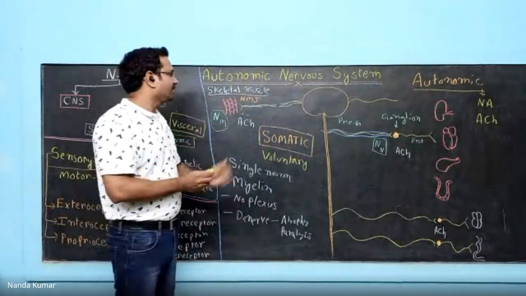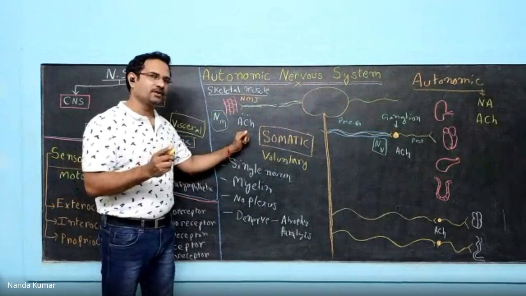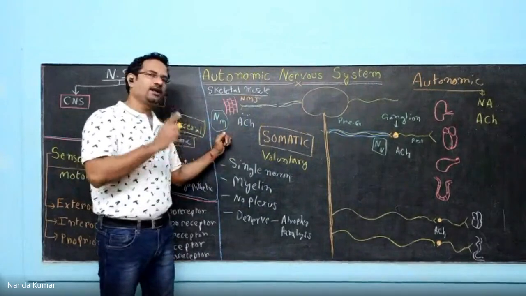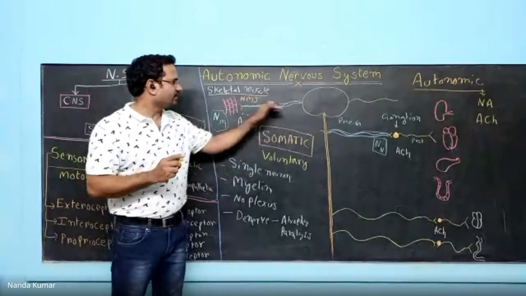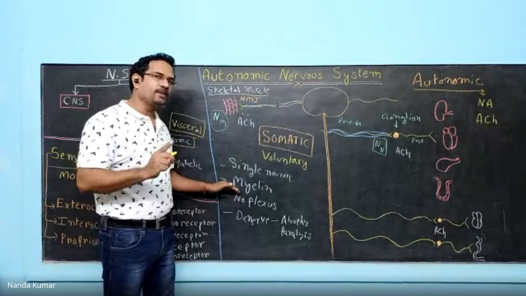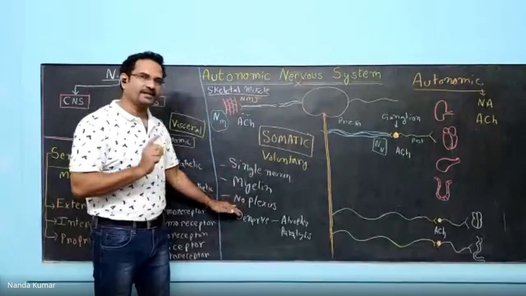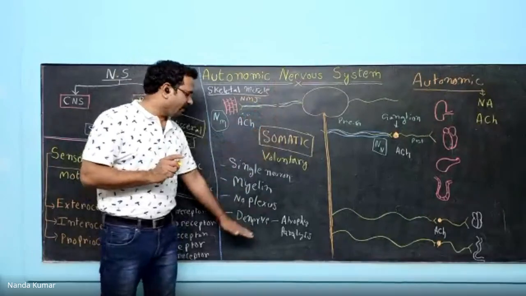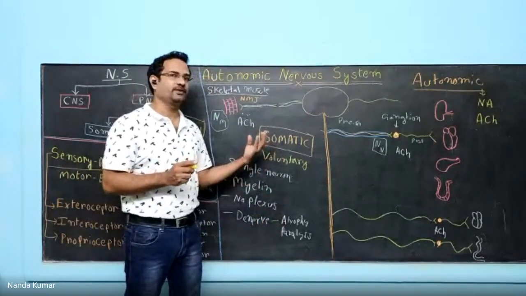Now let me explain it again. See, somatic nervous system, you see all these things. The neurotransmitter acetylcholine will be acting on nicotinic muscle receptors. The neuron is a single neuron. It comes straight like this. It is completely myelinated. The use of myelination is that neuronal conduction velocity is increased. No plexus are there. Now, nerve damage or denervation results in atrophy or paralysis. This is what happens in paralytic individuals.